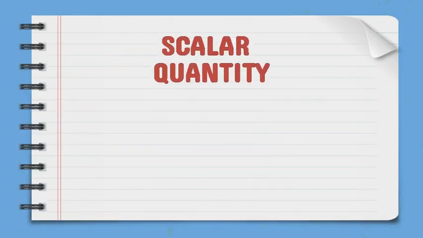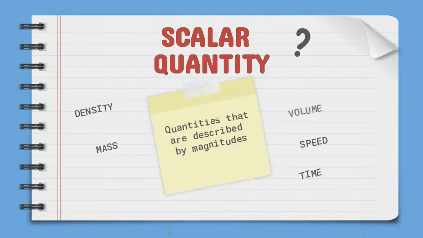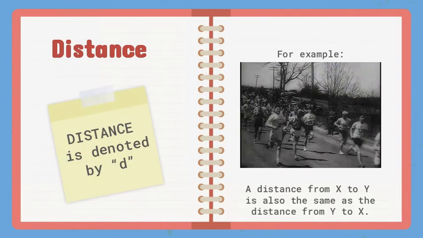Scalar quantities are quantities that are described by magnitude. Examples are volume, density, speed, mass, and time. In physics, distance is denoted as d. It may also refer to the physical length depending on some criteria.